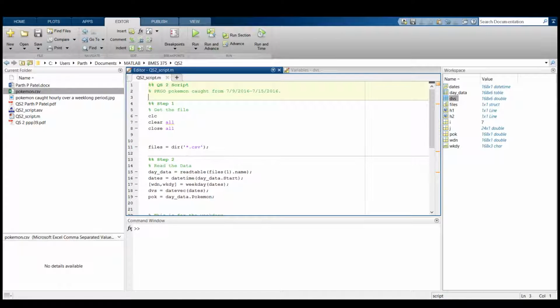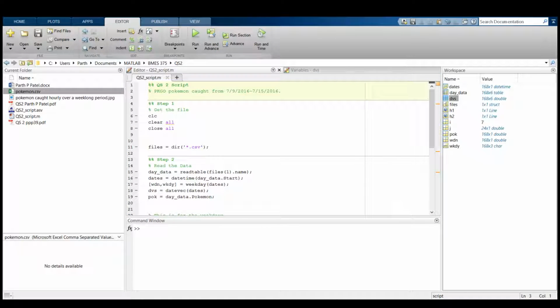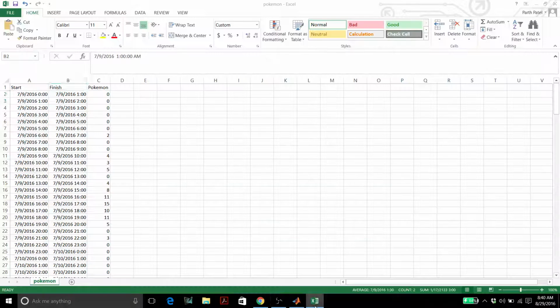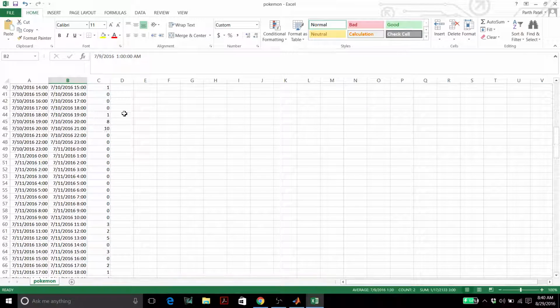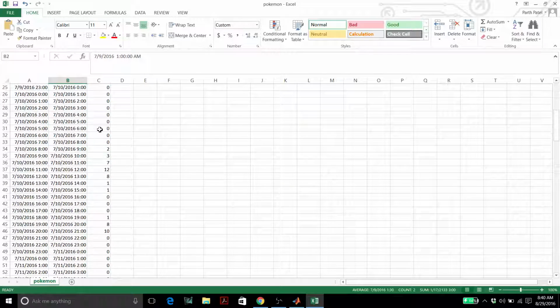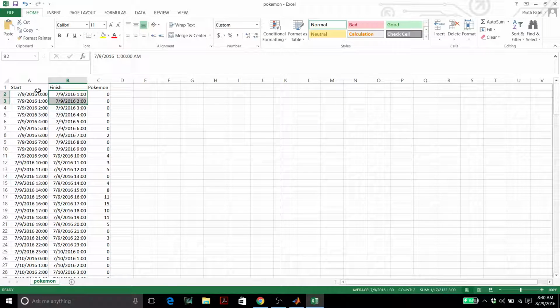And I can go ahead and show you that Excel file to show you guys a bit about how it looks. And once again, if you watched my previous video, you can see that there's a start time, there's a finish time, and there's the Pokemon caught per hour. And when you look at the start and finish, they look very similar to my last video because I formatted it this way just to make it simple on myself when I looked at the data in MATLAB.